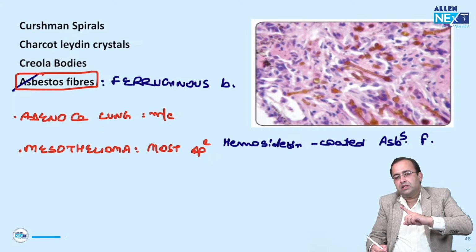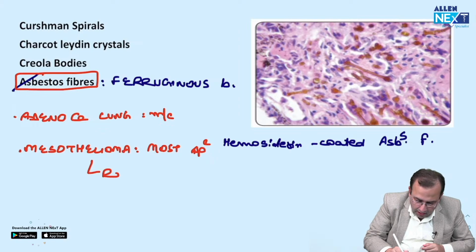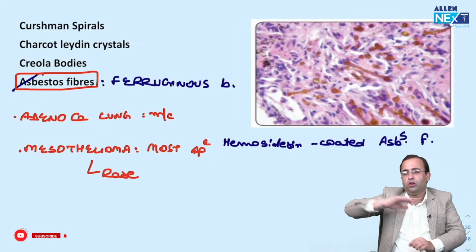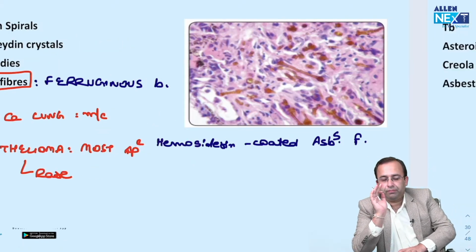Mesothelioma has a long latency period of 10 to 30 years. It's very rare and has a poor prognosis. This is mesothelioma.